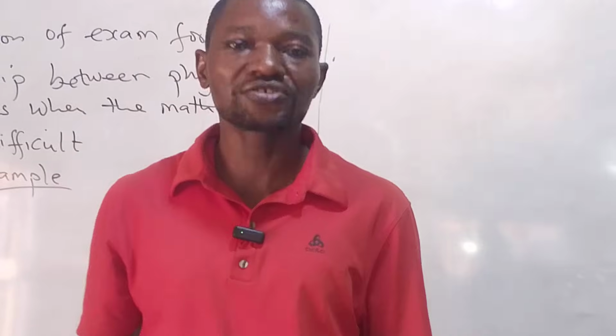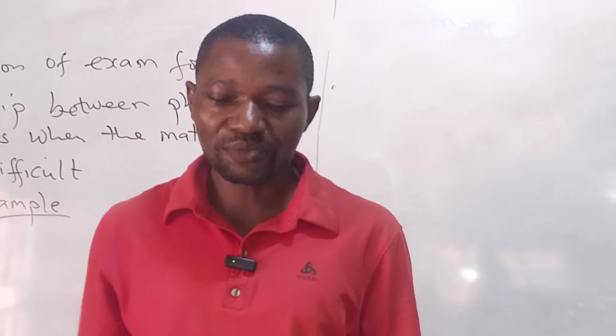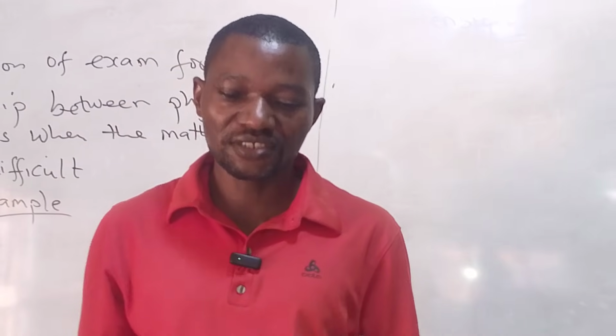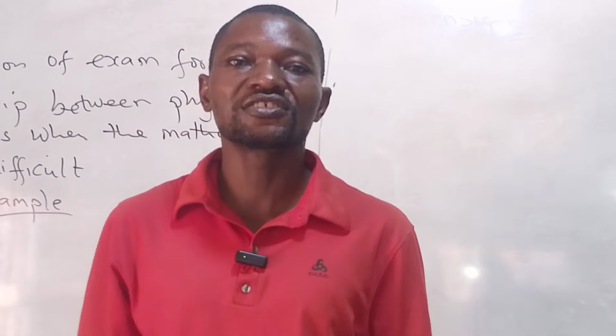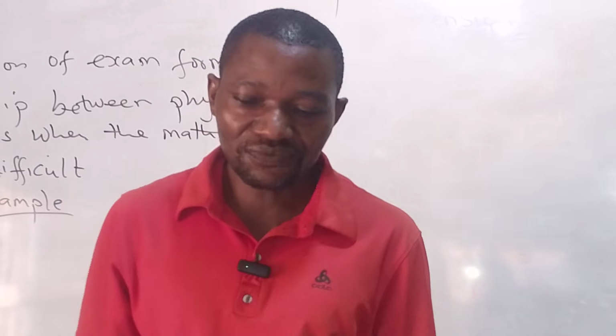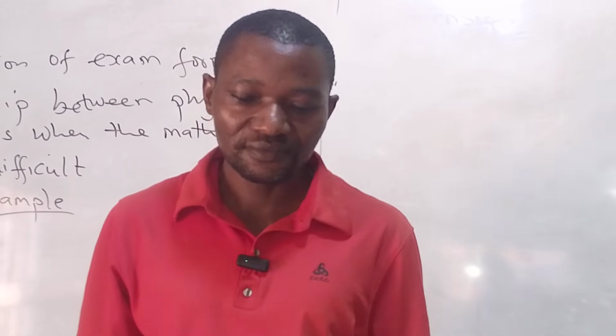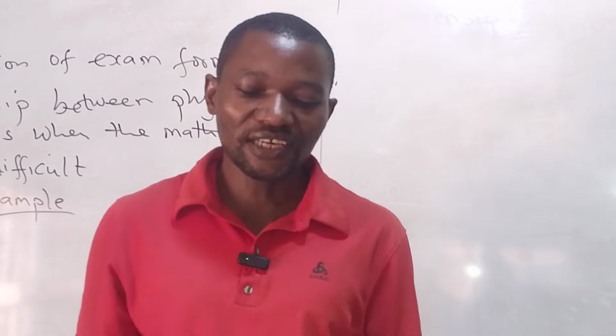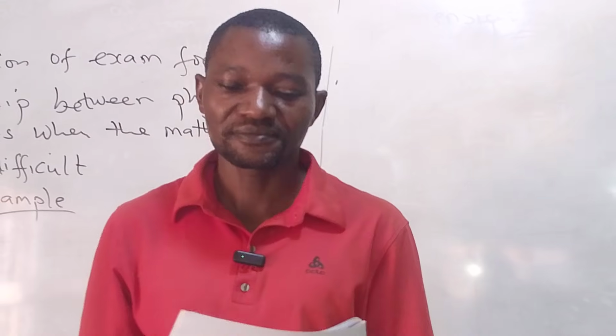Okay, we have another question. A wave is set up in a stretched string. By plucking it, the velocity of the wave depends on the tension in the string, its length, and its mass.